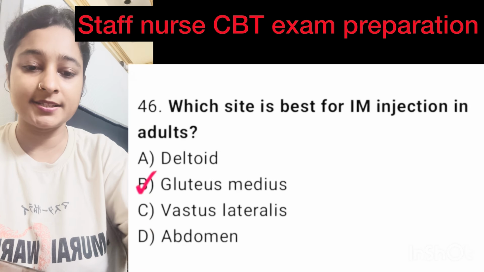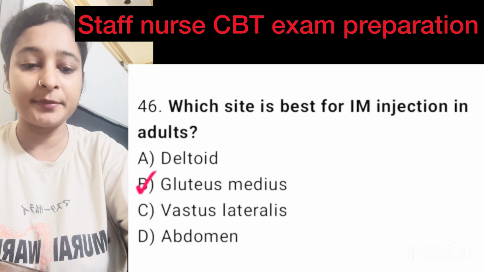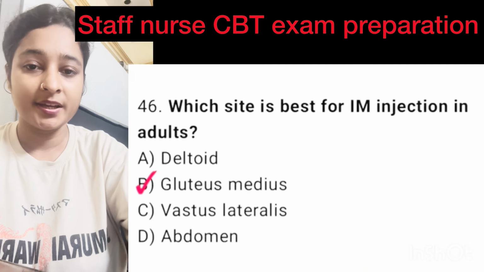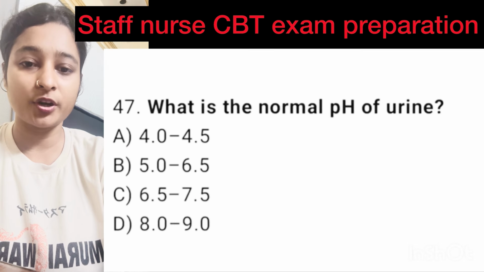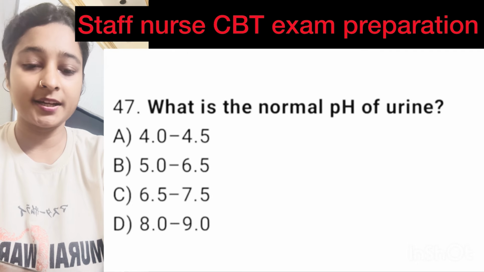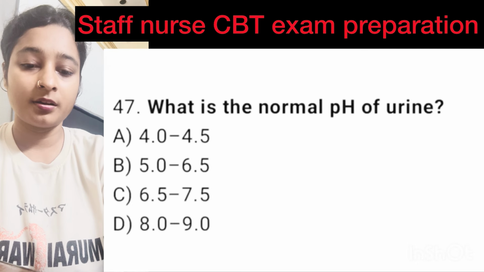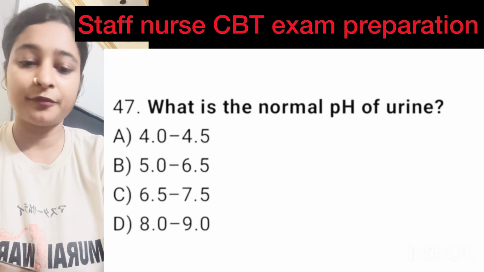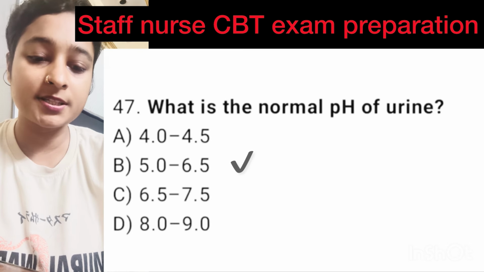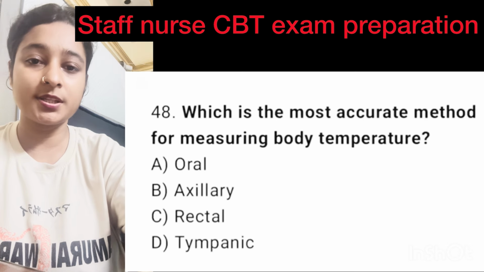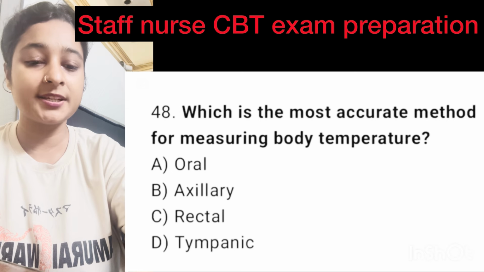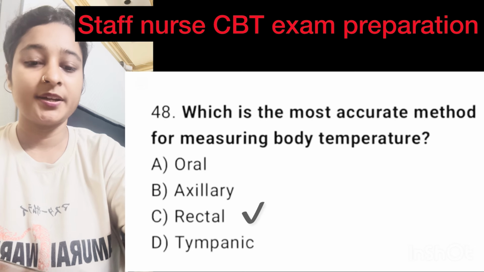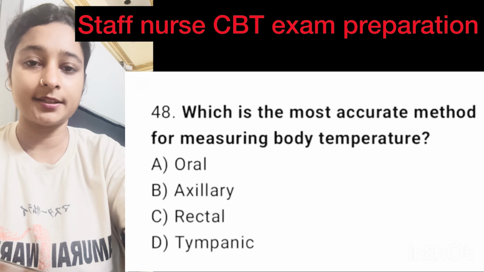Question number 46, which site is best for IM injection in adult? Here correct option is option B, gluteus medius. Question number 47, what is the normal pH of urine? Here correct option is option B, 5.0 to 6.5. Question number 48, which is the most accurate method for measuring body temperature? Here correct option is option C, rectal.